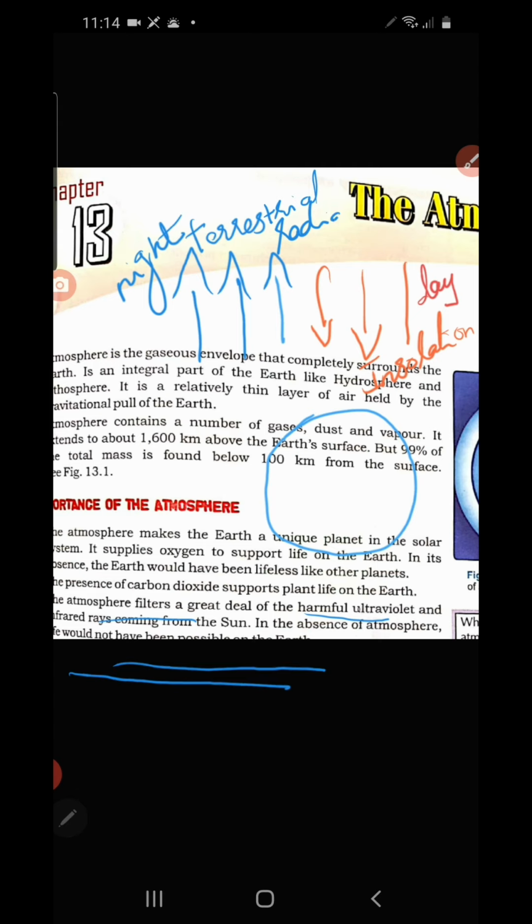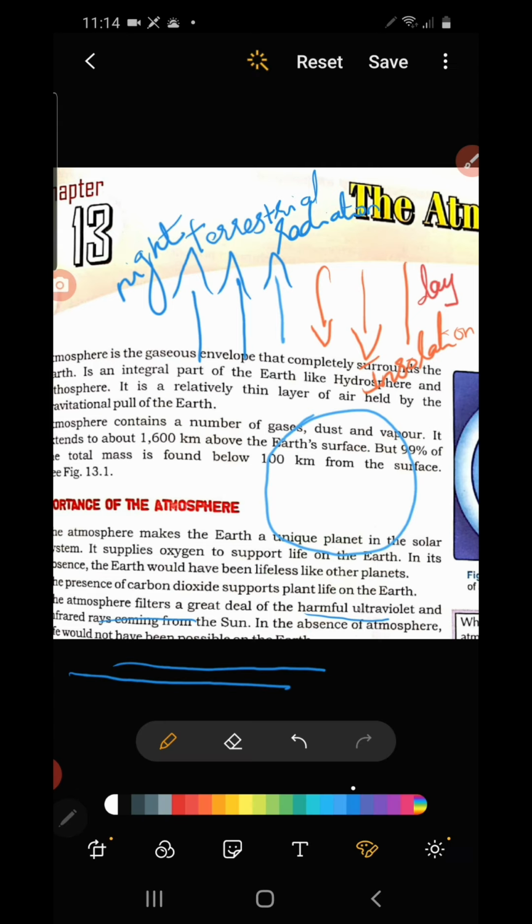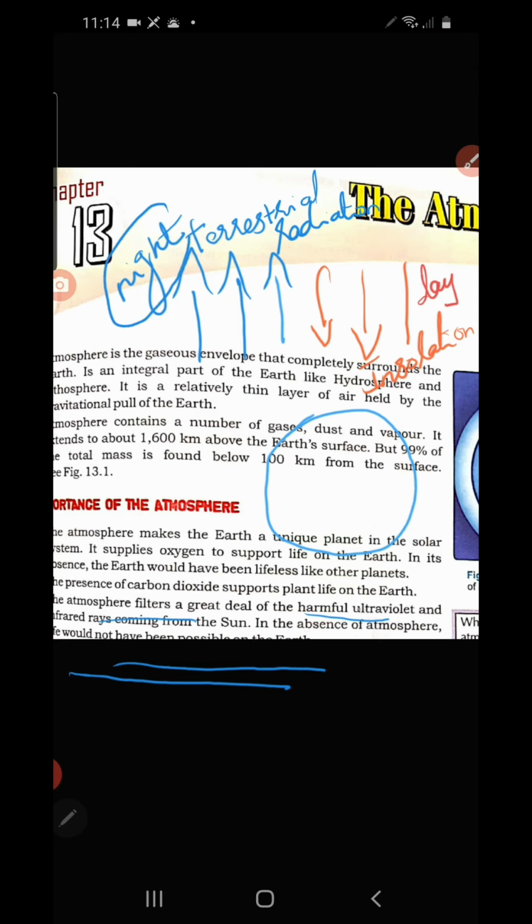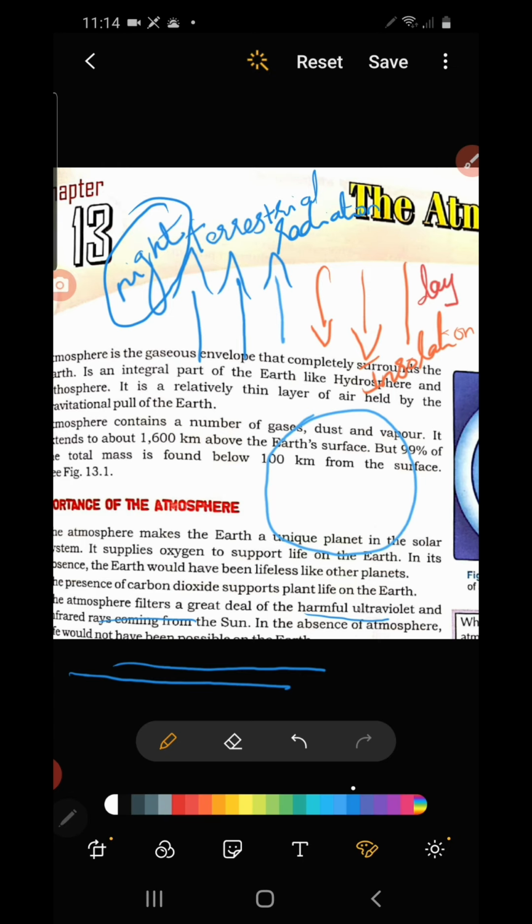Clear? So that is how heat energy is balanced. Otherwise, during the daytime, if excess heat energy remains on the earth, what happens? The temperature of the earth will go very high, so life cannot exist. But the heat energy which is received from the sun is radiated back to space by the earth during the night time especially. So this is called terrestrial radiation, so that heat energy is balanced. This is happening only because of the atmosphere.